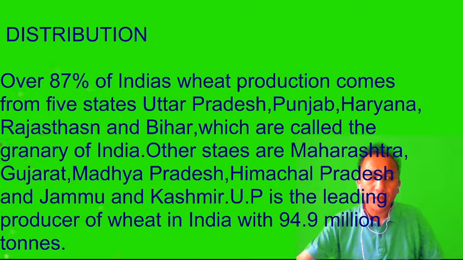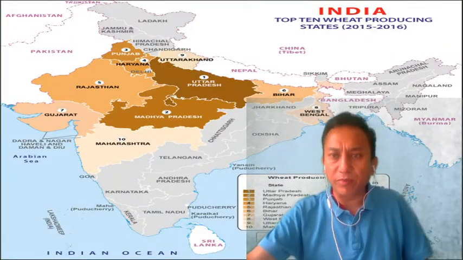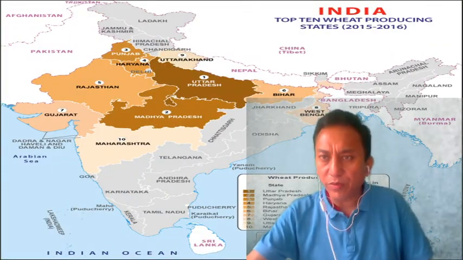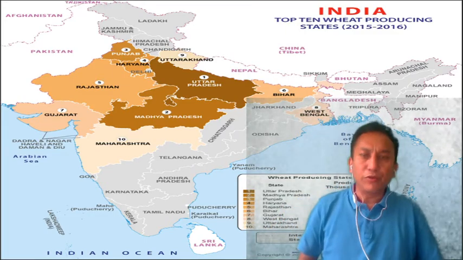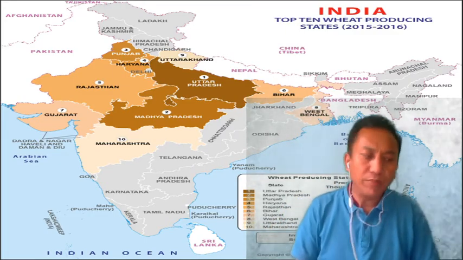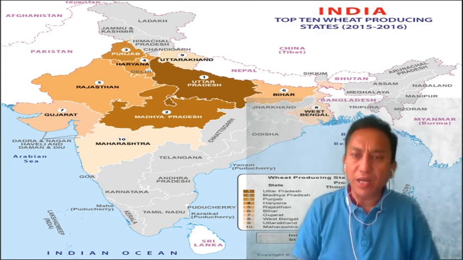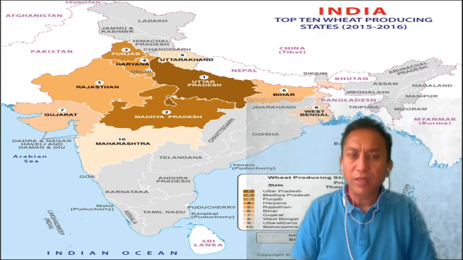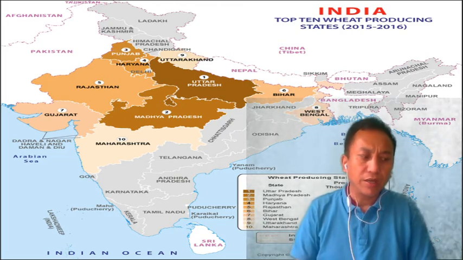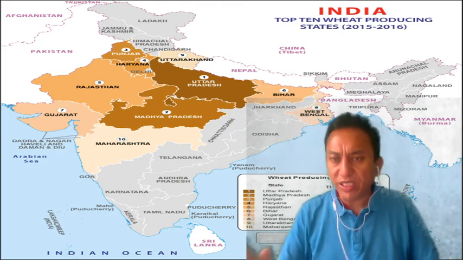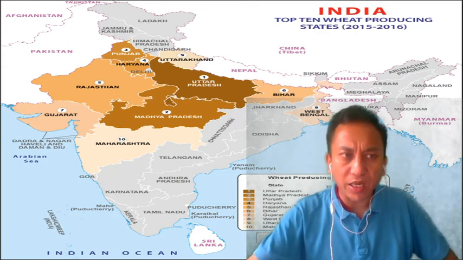Now let's go to the next one, that is the map. Let's see the map first. You can have a look at the map here of the wheat production of our country. See, Uttar Pradesh, Punjab, Haryana, Rajasthan, Bihar. Then we also have Maharashtra, Gujarat, Madhya Pradesh, Himachal Pradesh, Jammu and Kashmir. These are the states where wheat is grown in our country.